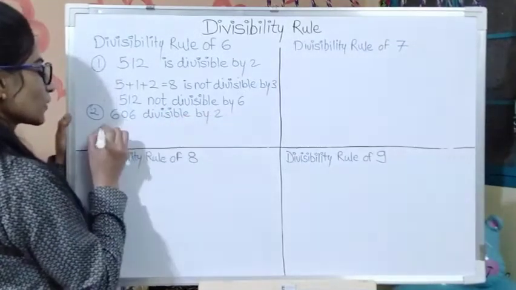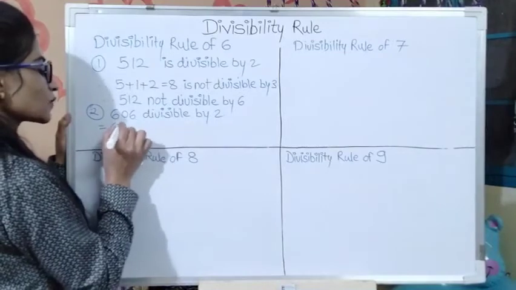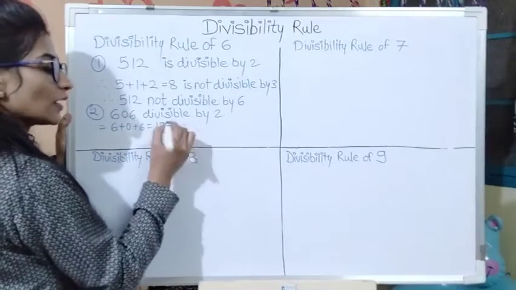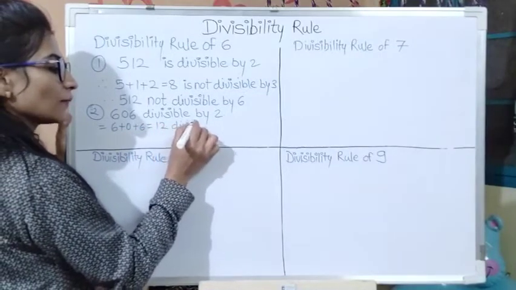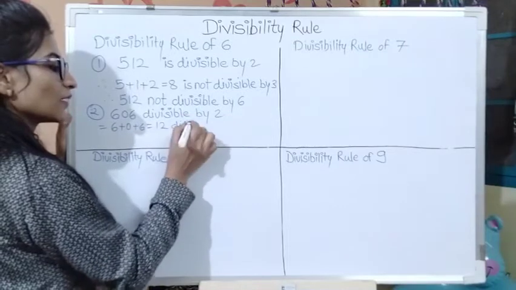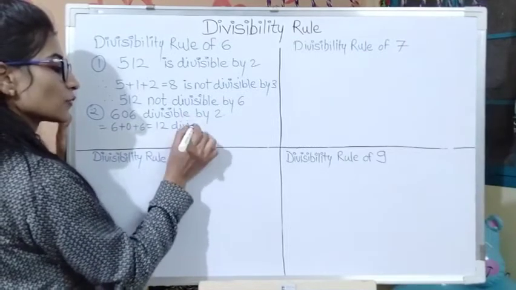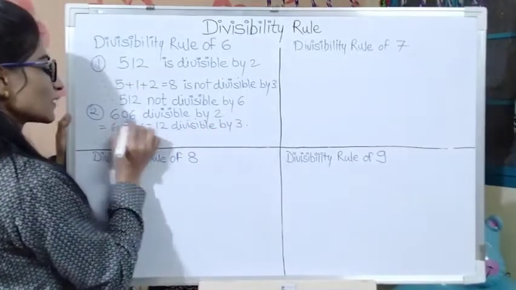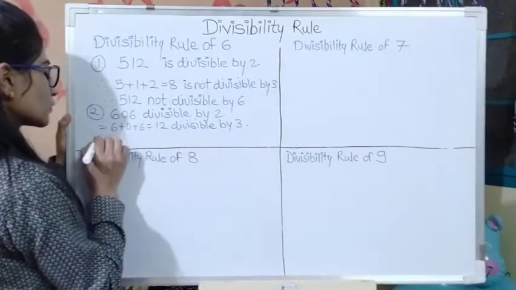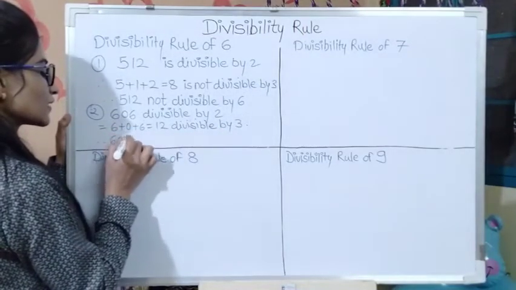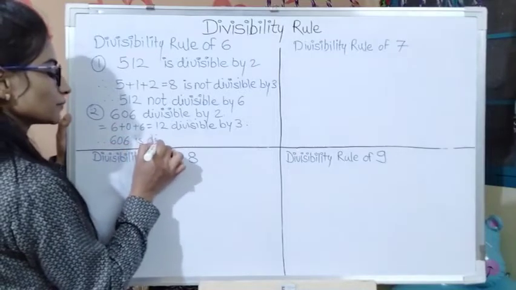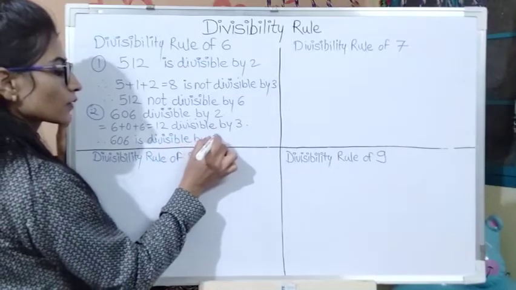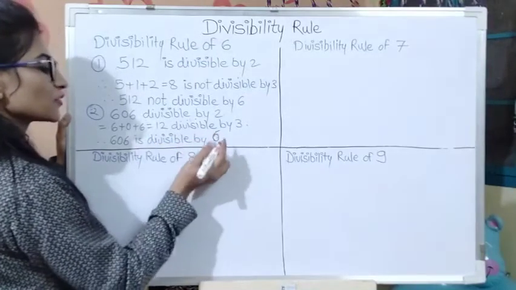Now verify for 3. Take the addition of all digits: 6 plus 0 plus 6 is equal to 12, which is a multiple of 3. This 12 is divisible by 3, and hence this 606 is divisible by 3. So this 606 is divisible by 6.